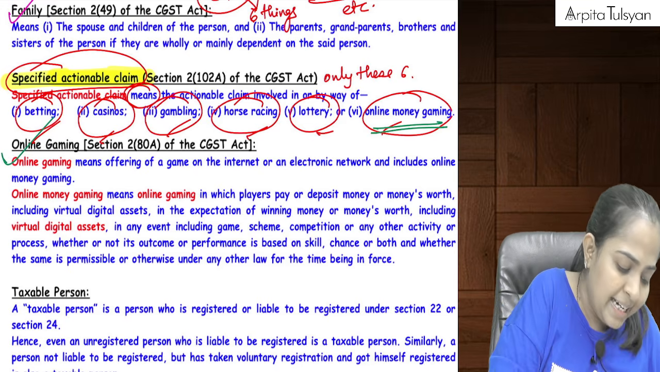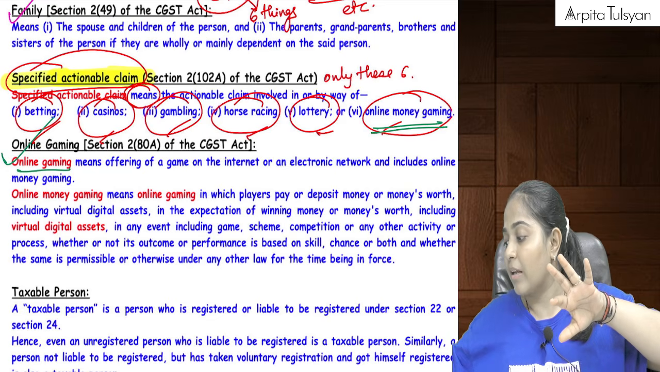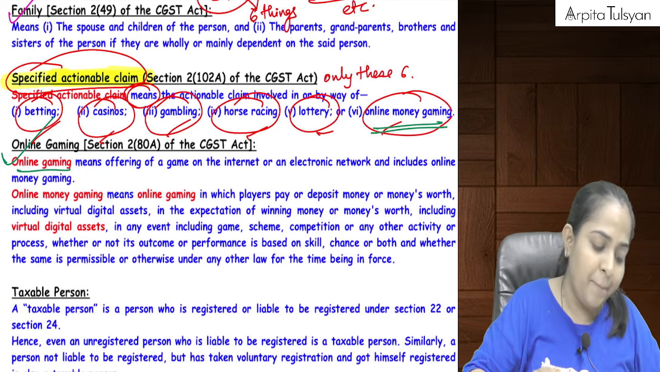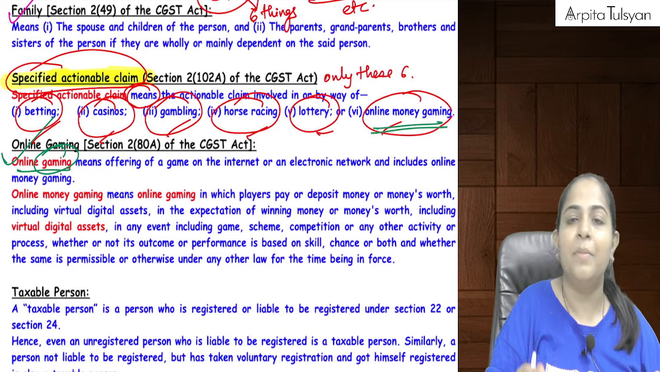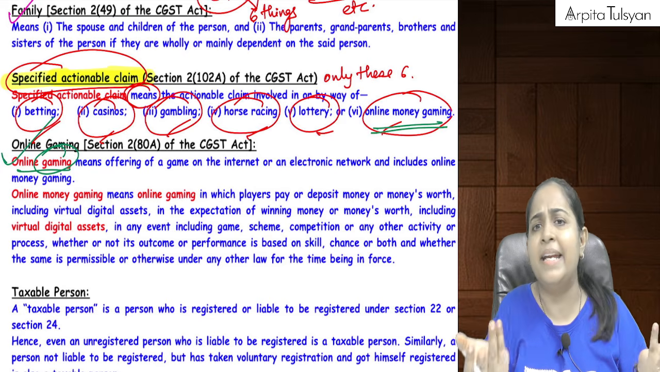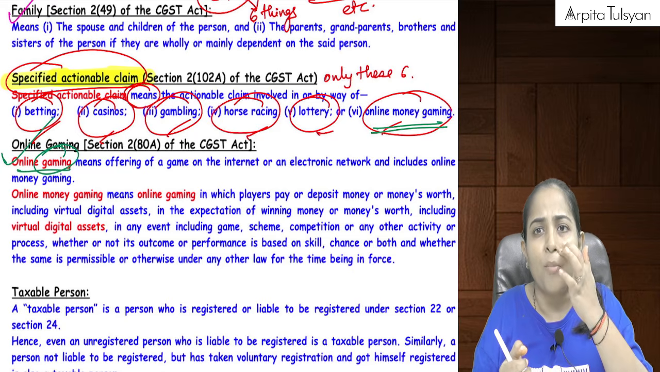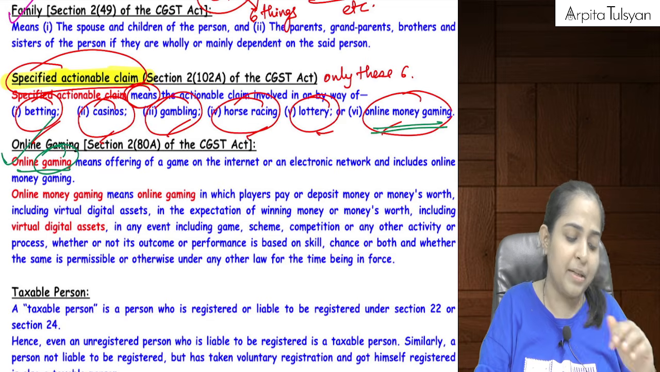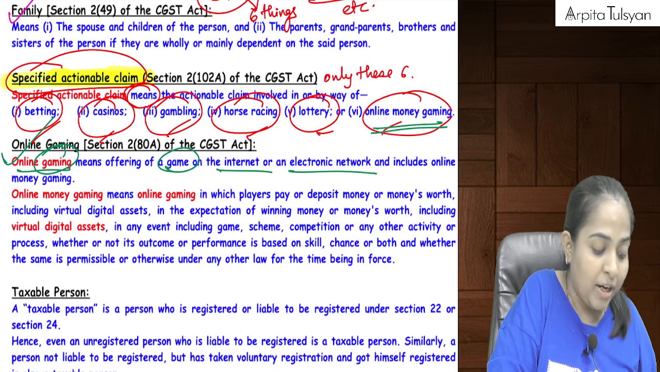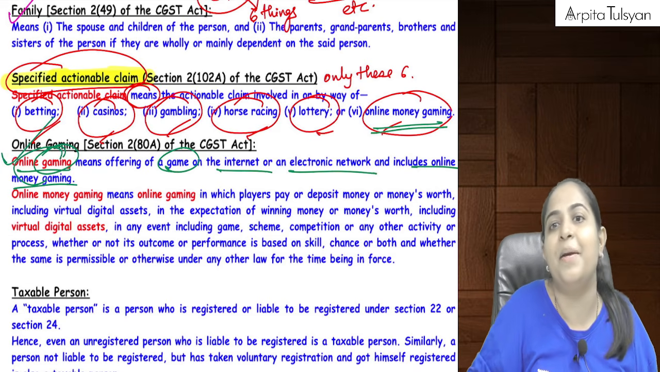Now see, there are two terms: one is online gaming and the other term is online money gaming. Please try to understand. Online gaming is nothing but gaming on internet. Playing some game on the internet, whether or not money is involved doesn't matter. Online gaming, normal, you play Ludo, you play Tambola, etc. Whatever, example I am giving you. So any game on internet or an electronic network, but online gaming is a wide word, and that includes online money gaming.